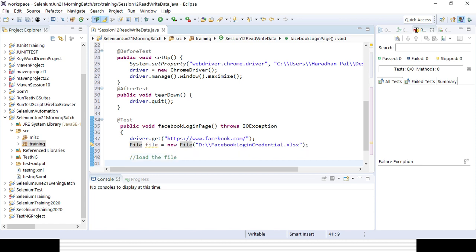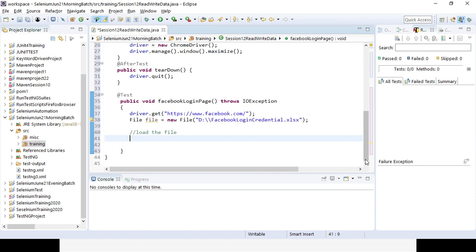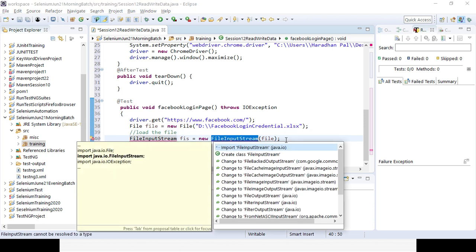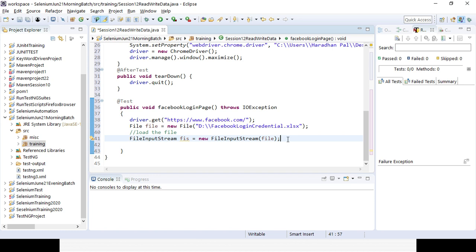How can we load the file? We need to create an object with the help of FileInputStream. You already saw FileInputStream in the last few sessions. I will be creating a variable FIS equal to new FileInputStream, and I will be providing the file reference here. So I can load the file. We also need to import the FileInputStream class from the java.io package. So I am trying to load the file.